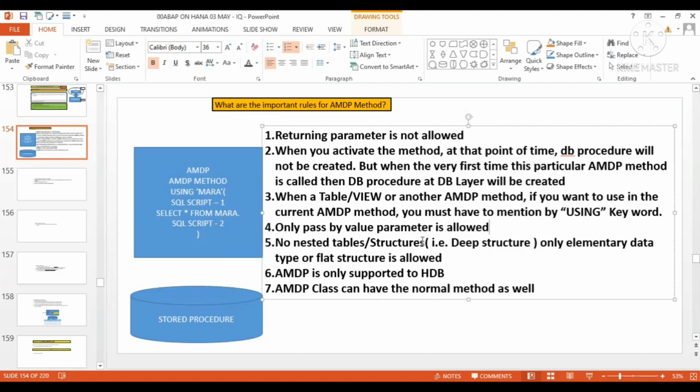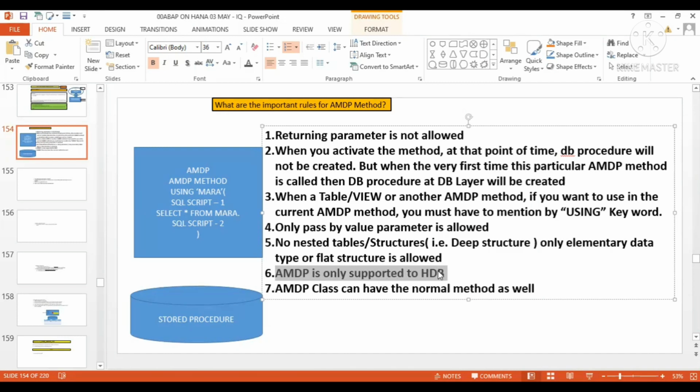Yeah, good. Now the fifth one: no nested tables or structures, only elementary data types or flat structures are allowed. This is again one important point. Remember this one. AMDP is only supported on the HANA database as of now.